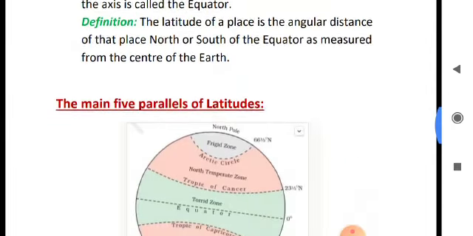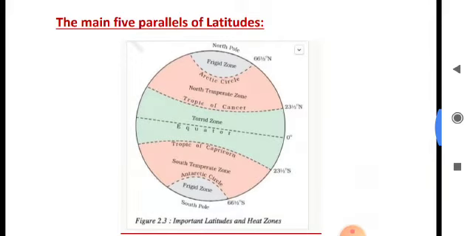Now come to the next point, that is the main 5 parallels of latitude. That is the Equator, Tropic of Cancer, Tropic of Capricorn, Arctic Circle and Antarctic Circle. At first, the equator. The equator is marked with 0 degree. The sun rays fall vertically over the equator almost throughout the year.